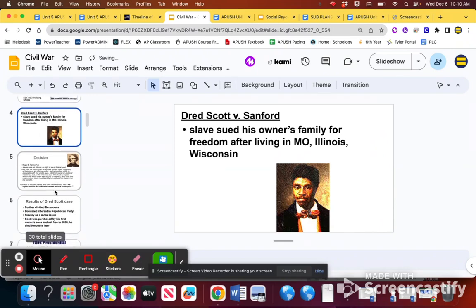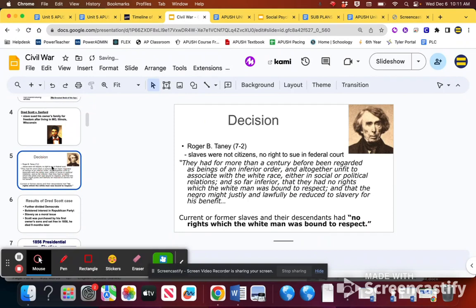Anyways, the other thing we saw is Dred Scott versus Sanford. The Dred Scott case is one of the Supreme Court cases that you have to know. Basically, Dred Scott sues the U.S. federal government, saying that he was a slave that was brought into free territory and established a life, therefore he should be free. And the Supreme Court makes their worst decision in the history of the Supreme Court by basically saying that Dred Scott is a black man. Black people are not people. Therefore, they can't be citizens. Therefore, they can't file a lawsuit in federal court. I'll let you think about how disgusting that is as a statement in the first place. But essentially, Dred Scott gets rid of any rights for any black Americans.